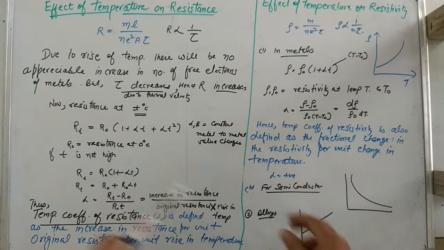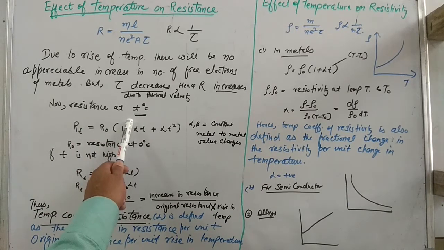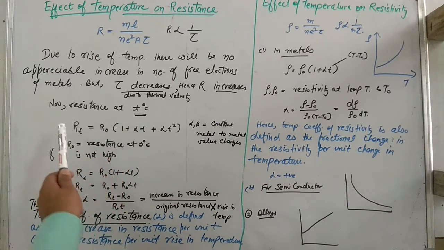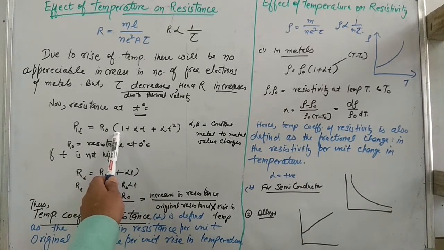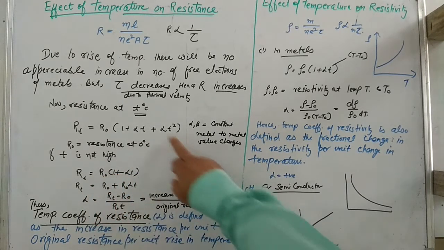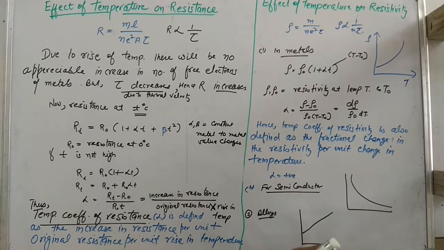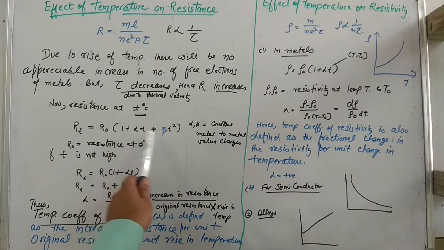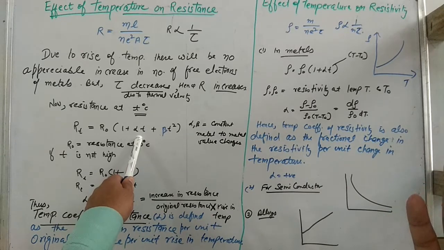What is the dependence of resistance on temperature? For that we have one relation: RT is equal to R naught into 1 plus alpha T plus beta T square. Alpha and beta are constants and their values will be different for different metals; for copper alpha is different, for silver it is different.